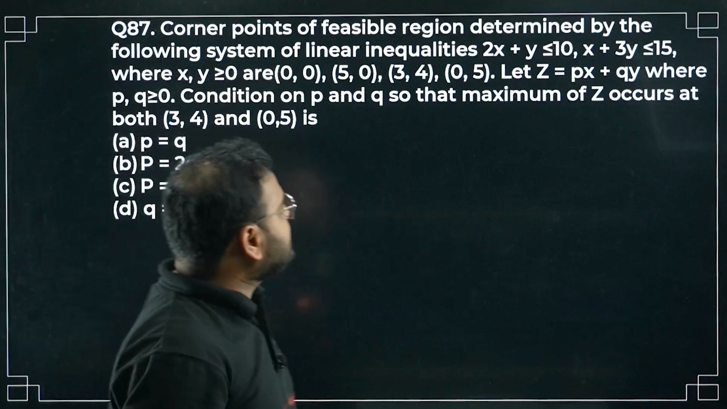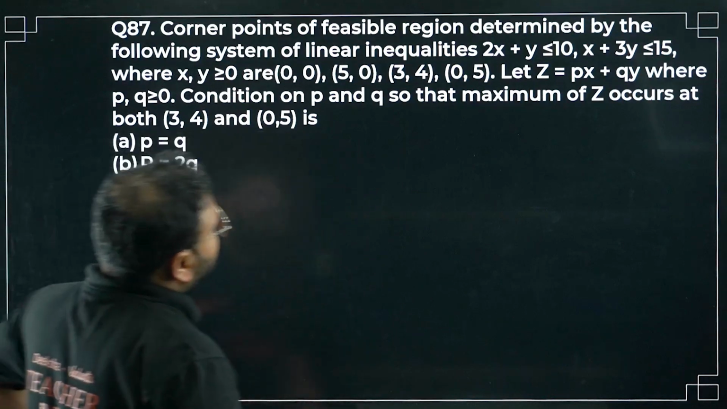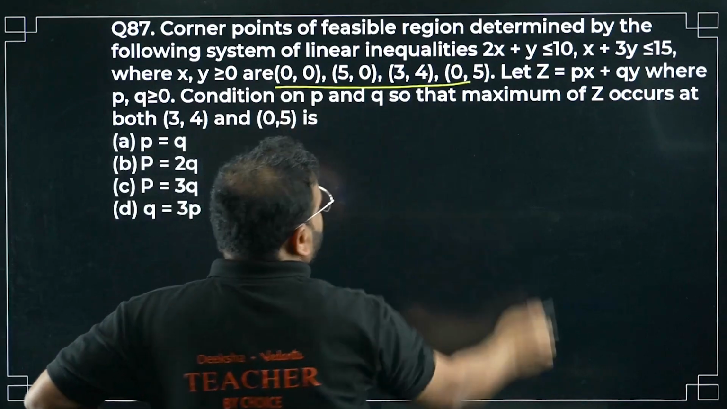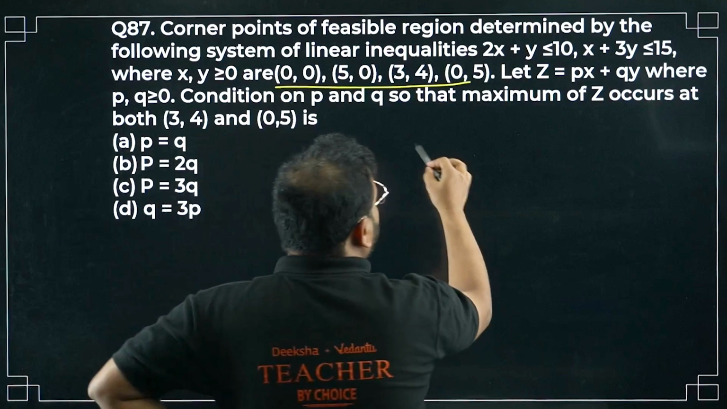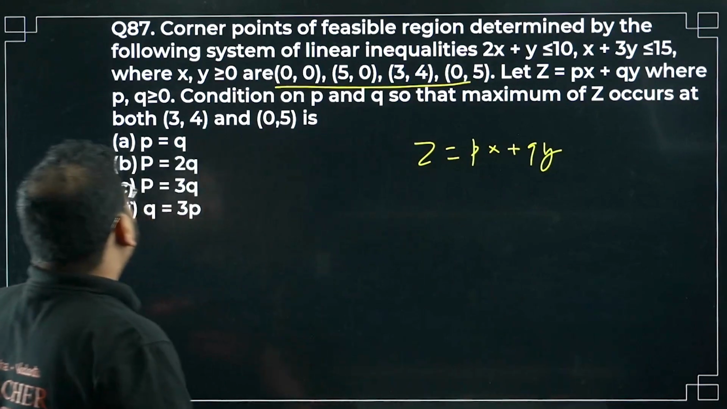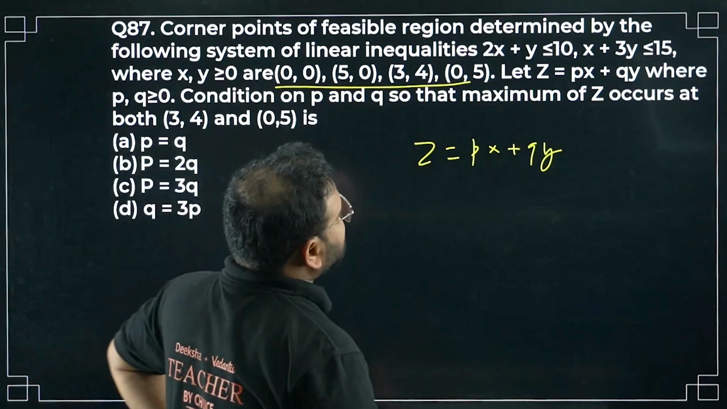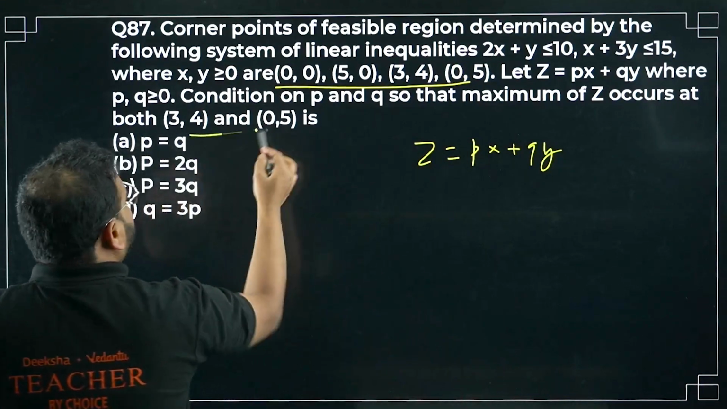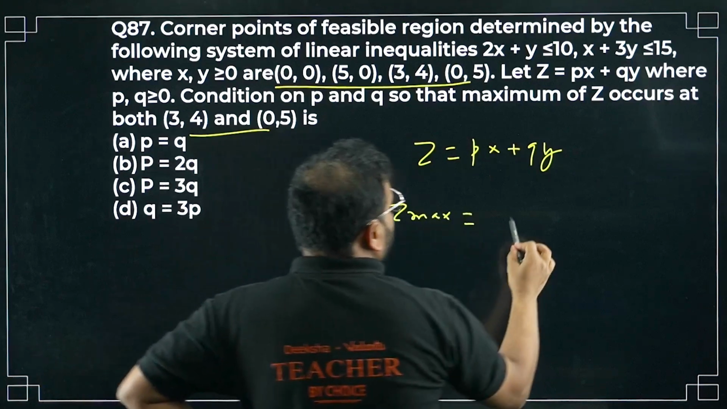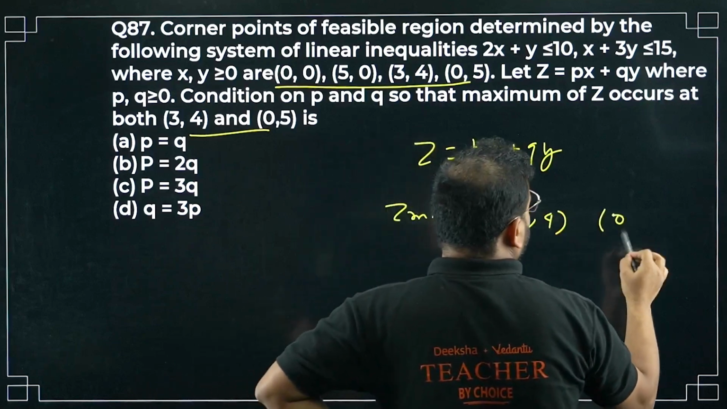Coordinate points of the feasible region determined by the following system of linear inequalities are given over here: 0, 0, 5, 0, 3, 4, 0, 5. They've given the z value as z equals px plus qy, where p and q are both more than 0. The condition on p and q so that maximum z occurs at both 3, 4 and 0, 5.